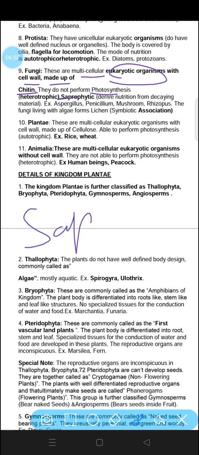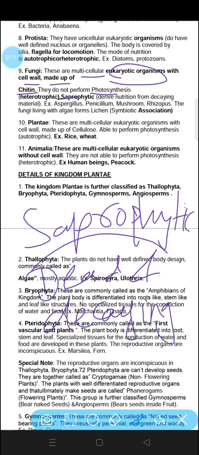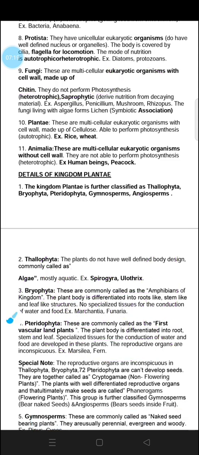Now, let's know about saprophytic. Saprophytic organisms are those which feed on dead and decaying organic matter. The organisms which feed on dead and decaying organic matter are called saprophytic. They clean our environment. So, they are multicellular, eukaryotic, and have a cell wall made up of chitin. They are not able to perform photosynthesis. They are saprophytic. For example, Aspergillus, Penicillium, mushroom, Rhizopus.